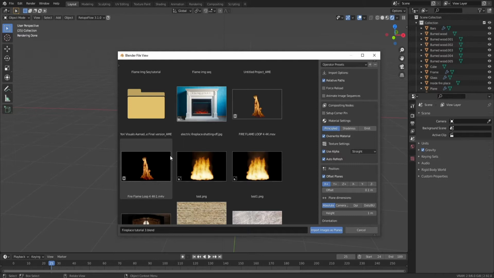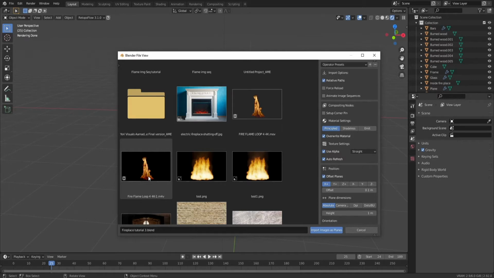However, you can get yours through YouTube, if you just look up a fire flame loop or something in that sense, then you will find something like this with either a green background, a blue background, or a black background. So we're going to use this one. I'm going to try and find some for you guys that you can use. I'll put the link in the description where you can find those for free.